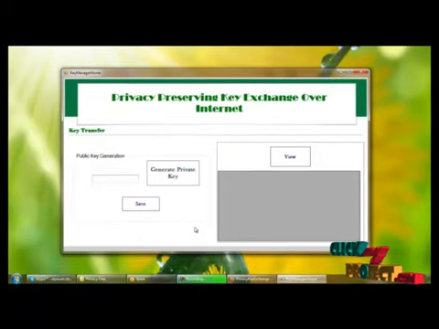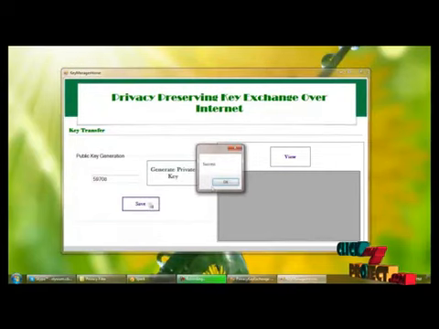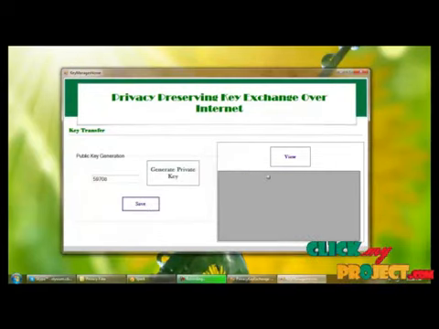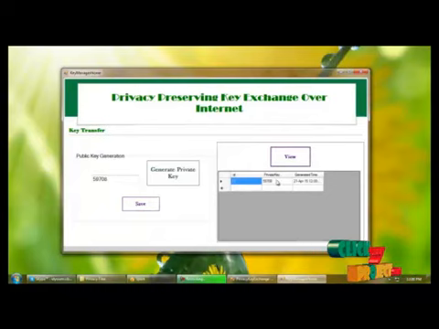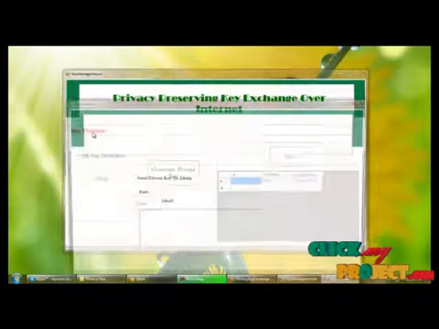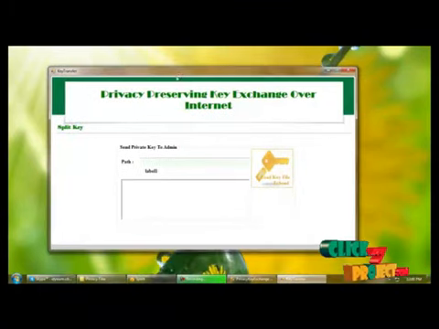First, key manager will generate the private key and save the private key into the database. We can view the saved key here, along with the generation time of the private key. Next, key transfer. Here we are transferring the private key to the admin.